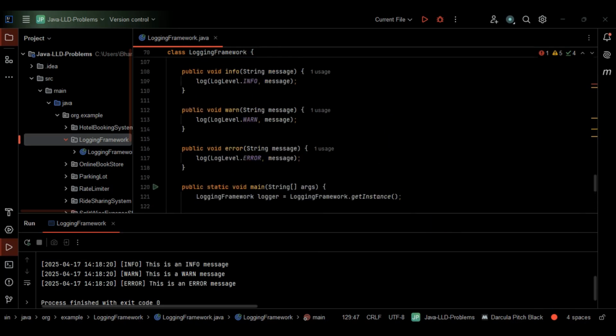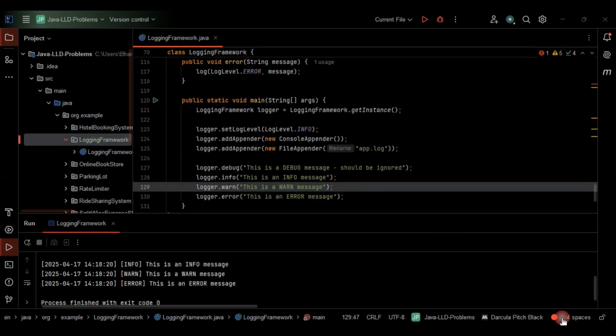Let me do one thing. Let me erase this one. Yeah. So future scope, when I say future scope, the first one that comes to my head here is asynchronous logging, right? I'll just write here AL. When I say asynchronous logging, we have to make sure that we allow offloading logging to the background thread. So for offloading logging to the background thread, we can just make use of the queue. Why can't we go for another data structure as well, right? Why are we making use of a queue itself here?